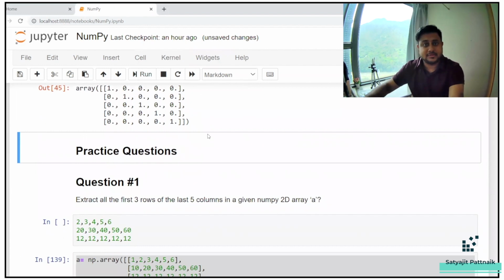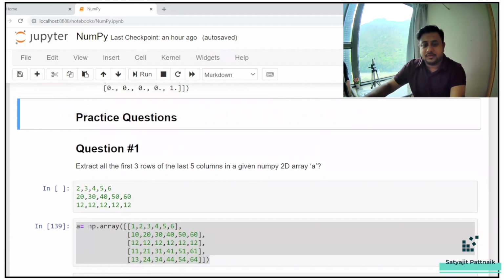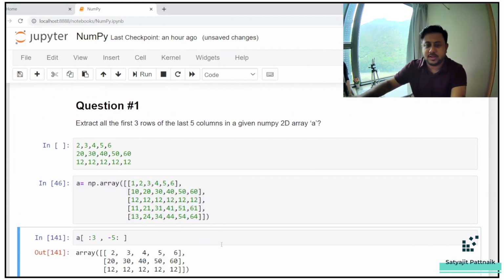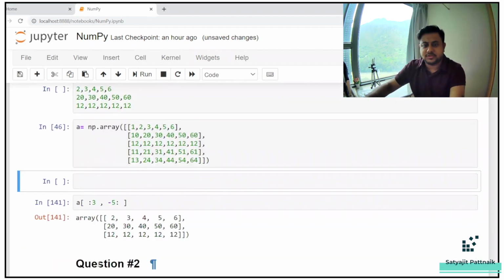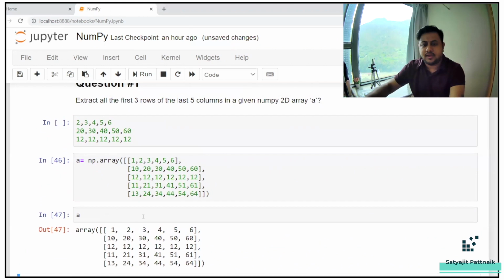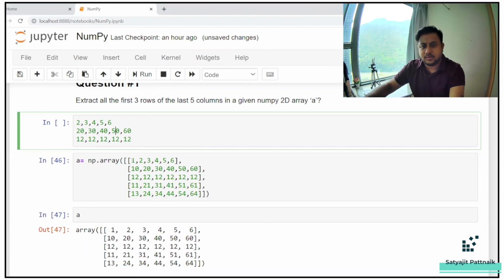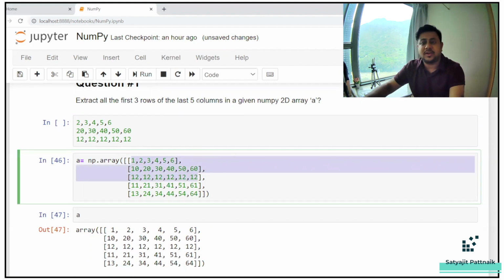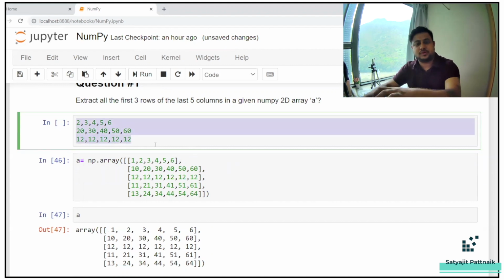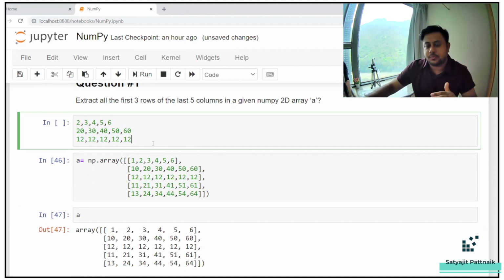Now let's go through some practice questions so that we understand whether we are on the right track. If I have an array like this, and I run A, this is how my A looks. Extract the first 3 rows of the last 5 columns. That means I'm ignoring the first elements. So my output has to be like this: 2, 3, 4, 5, 6, 20, 30, 40, 50, 60, 12, 12, 12. So what should you print so that we can get this output?